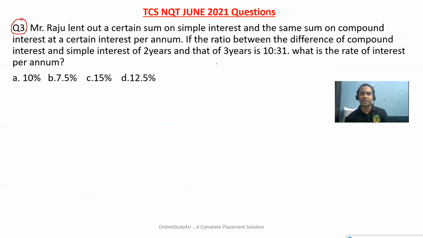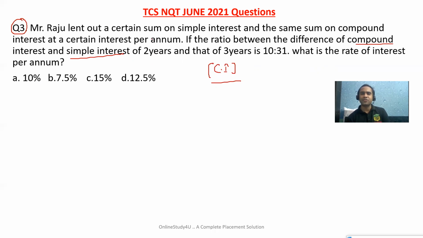Now question number 3. Question number 3 is again a compound interest problem, and all the problems we are doing today are from the same shift. From the same shift, meaning there were 2 problems from simple and compound interest. So you can see here, both simple interest as well as compound interest are there in this problem mixture.